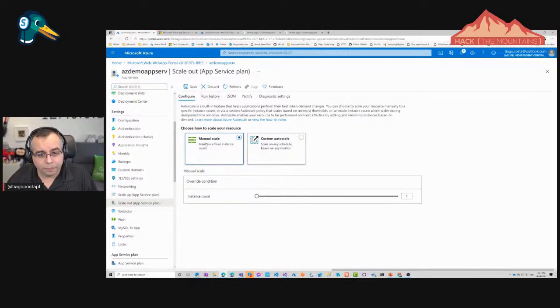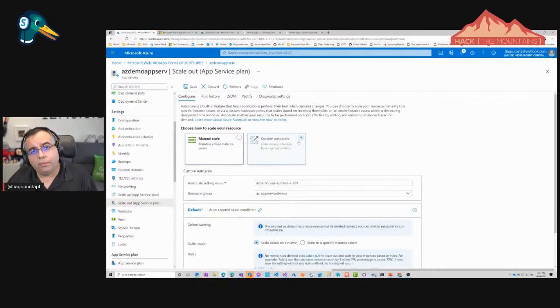Or I can say custom autoscaling, which means I'm going to write rules to configure the autoscaling. Now let's think about this with a real example. A customer wants a generic rule: when they have more demand, they want to get more instances to respond to that demand. That's what we call unpredictable growth. But there is also what is called predictable growth, predictable demand.